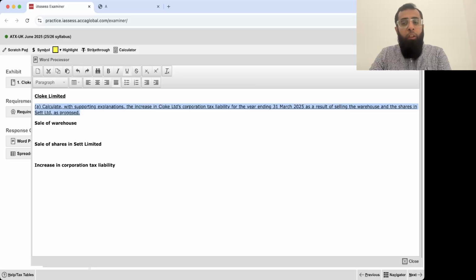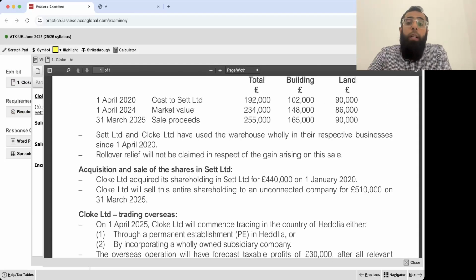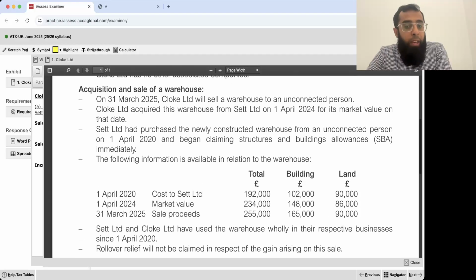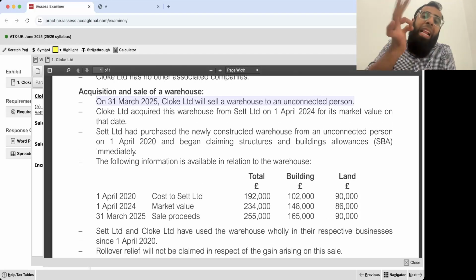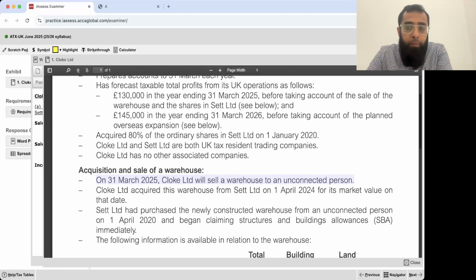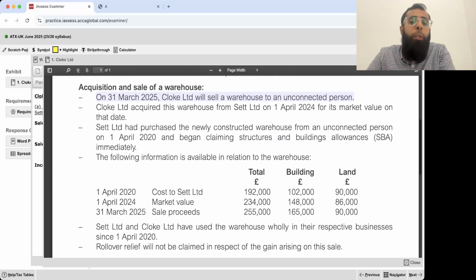You have to talk about sale of warehouse. The question will start with sale of warehouse. Let's start. If you want, give the heading, otherwise no issue. Now, Cloak Limited will sell this warehouse. On 31st March 25, Cloak Limited will sell this warehouse to an unconnected person. This is what is happening. On 31st March 25, your profit is 130. That's before taking account of sale of warehouse. So Cloak Limited is selling the warehouse. For how much will it sell?